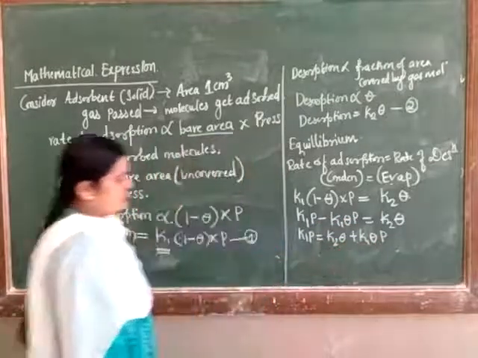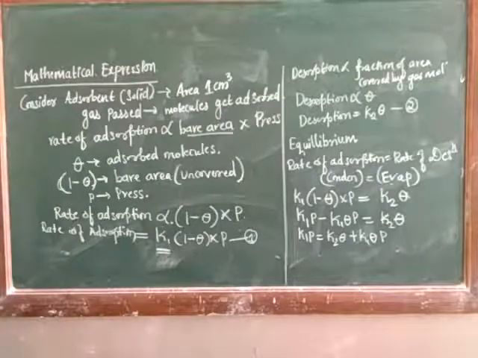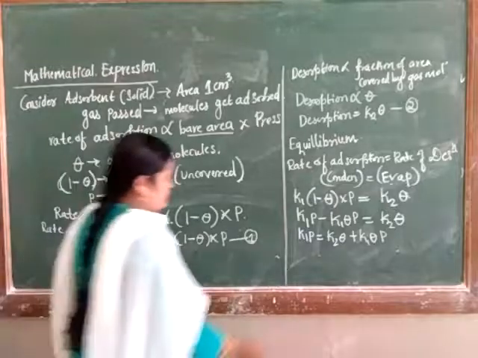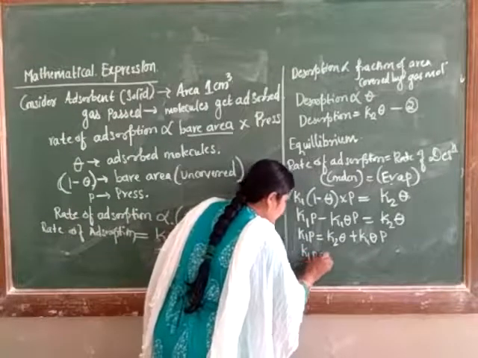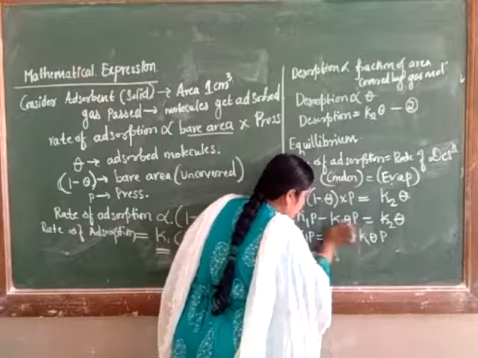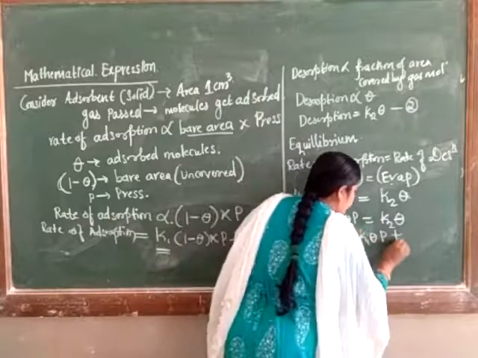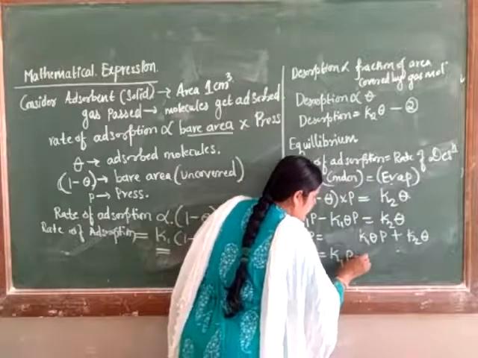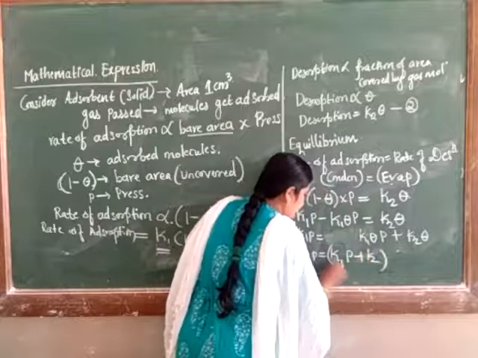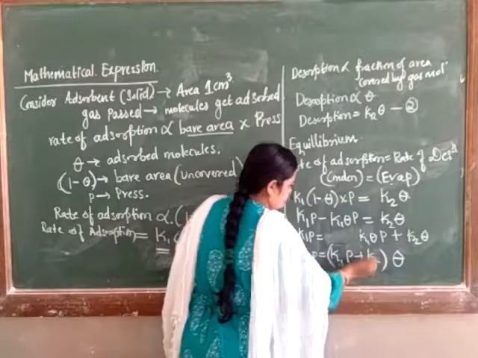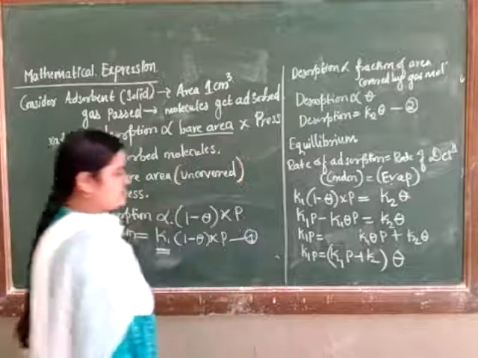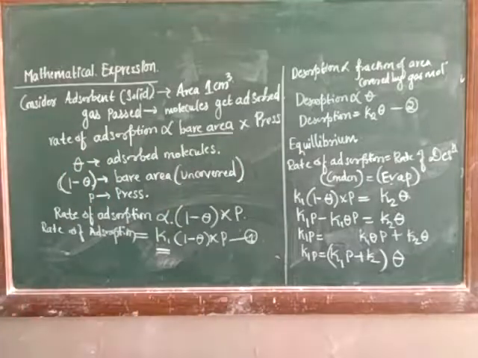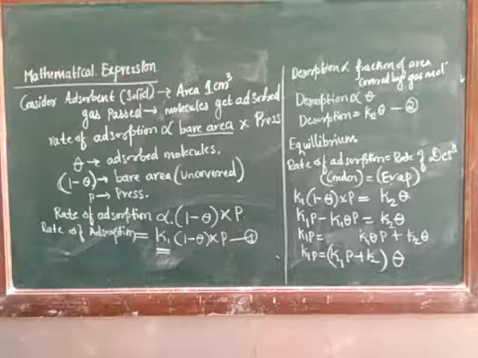So K1P is equal to K1P plus K2, into theta. Now theta is equal to K1P upon K1P plus K2.